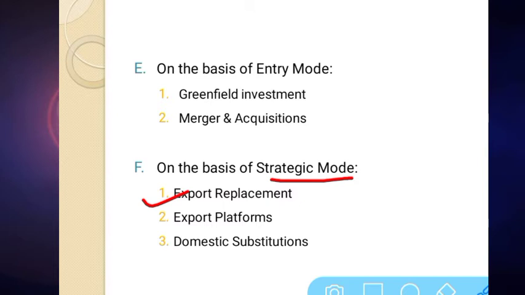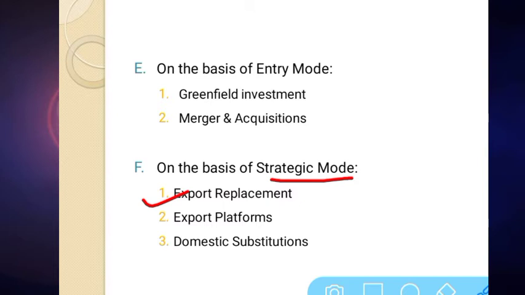So in this FDI, the company is, till date, doing export in a particular market. Now that host country has created trade barriers, or made their trade barriers stronger. They have increased various types of trade barriers and taxes.